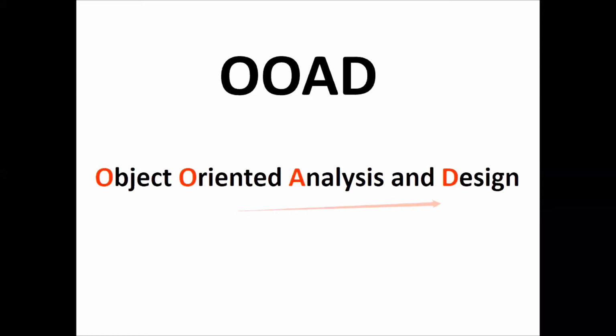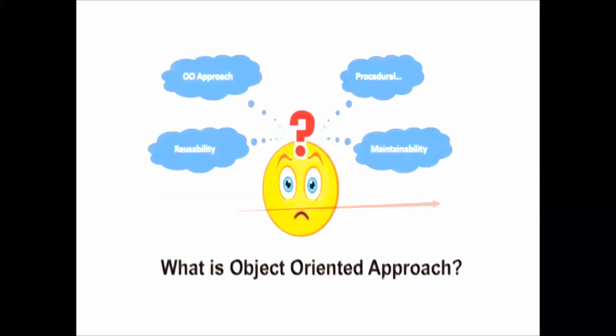What is the object-oriented approach and what is object-oriented analysis?